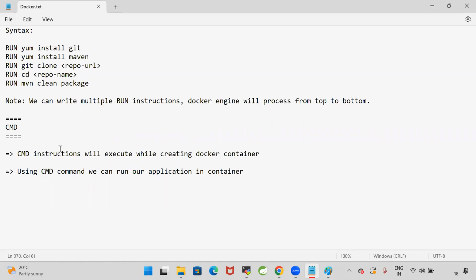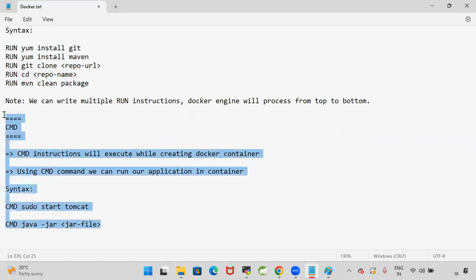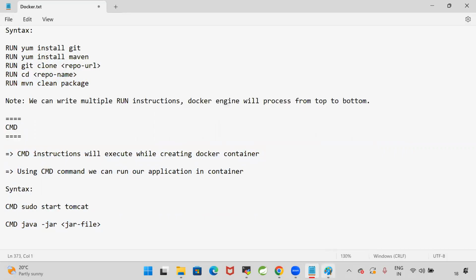So the container is the one which will run our application. Syntax: for example, I want to start Tomcat with sudo start tomcat. Or else I will specify CMD java -jar with the jar file like this. So run will execute while creating the image. CMD will execute while creating the container.